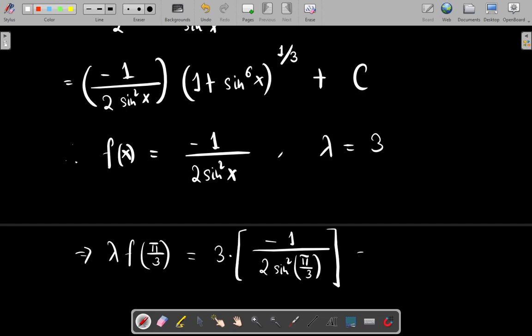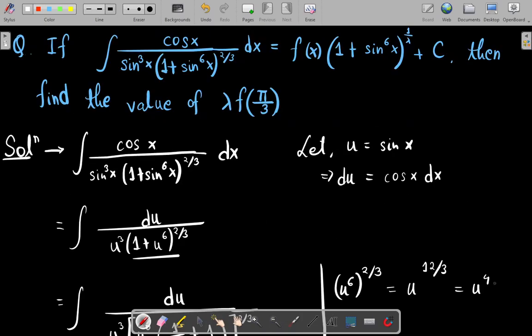Okay, so if I isolate these constants here, this becomes minus 3 by 2 times sin square pi by 3, which is root 3 by 2 whole square, right? So this is 3 by 4. So this will become 4 by 3. So this changes to minus 12. This 3 and this 3 cancel each other. So we are left with just minus 2. Okay, so I believe this is the required answer after all this computation.